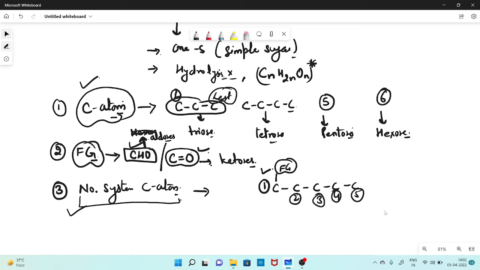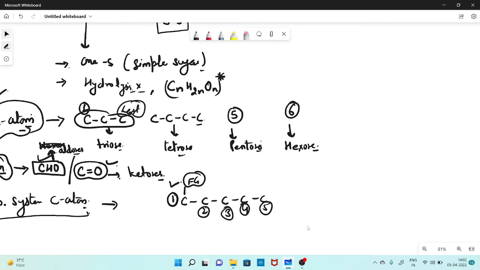For example, take glyceraldehyde, which has 3 carbon atoms. This is a triose monosaccharide. It has an aldehyde group on the first carbon, and next there are hydroxyl and hydrogen groups and a CH2OH group.